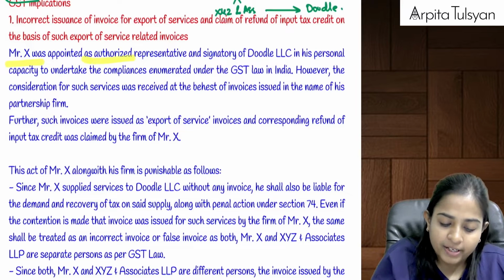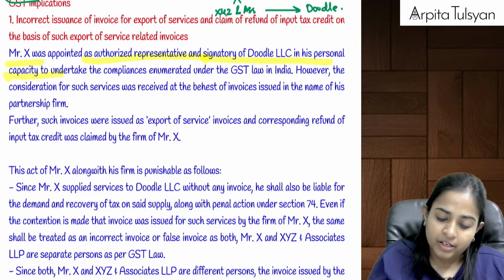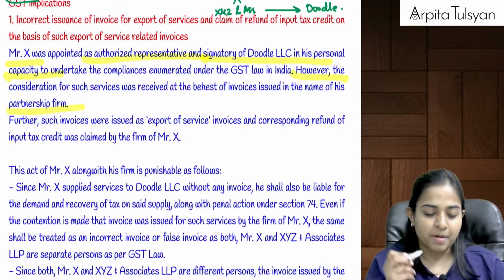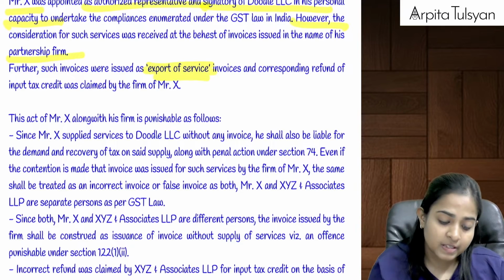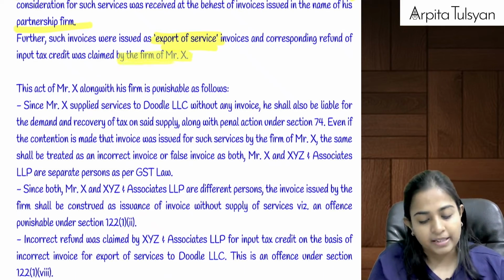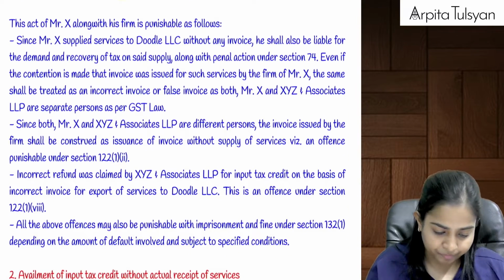So see, what are they telling us here? Mr. X was appointed as AR and signatory in his personal capacity. However, the invoices were issued in the name of partnership firm. Further, such invoices were issued as export of service and corresponding refund was taken by the firm. Okay, now see, how is this punishable?